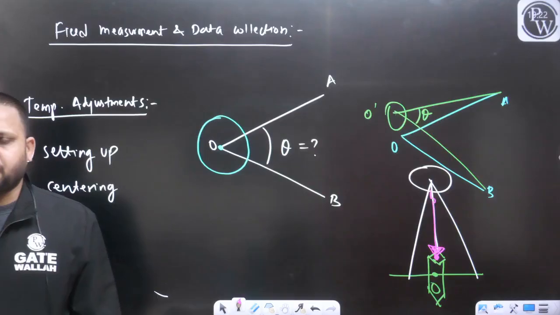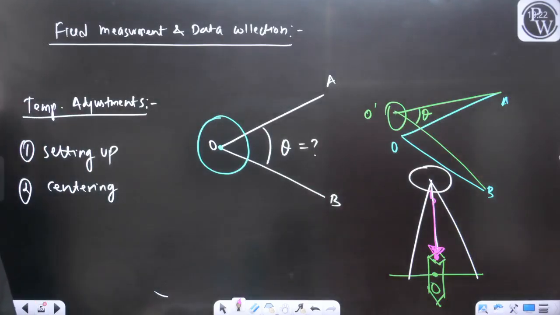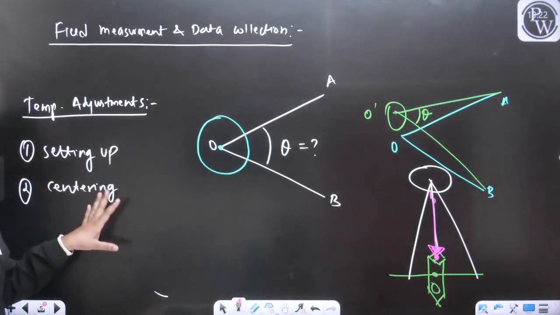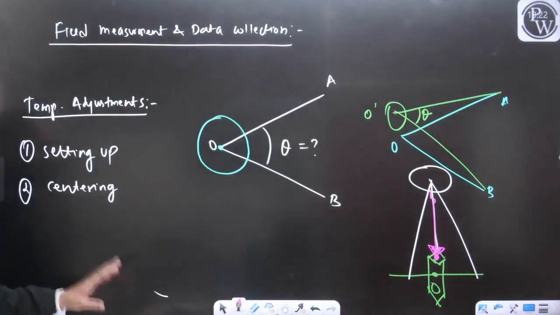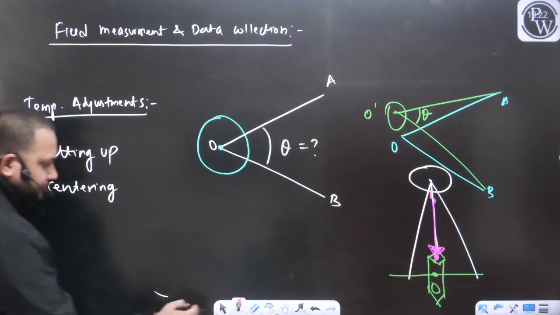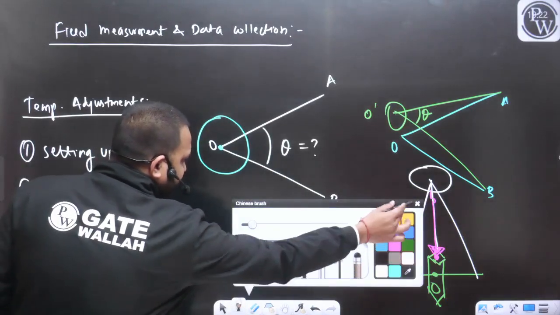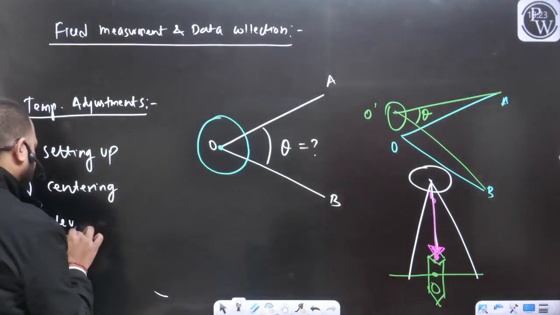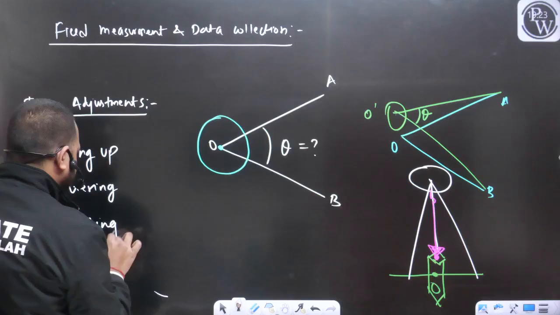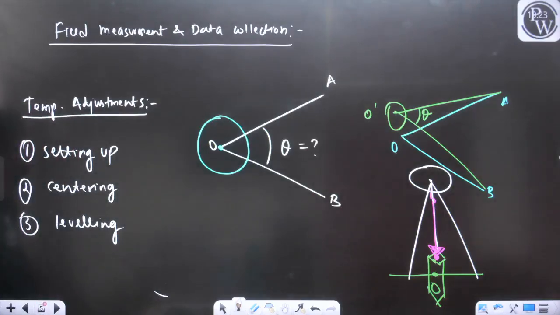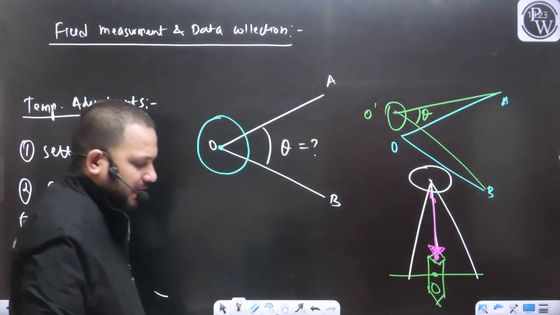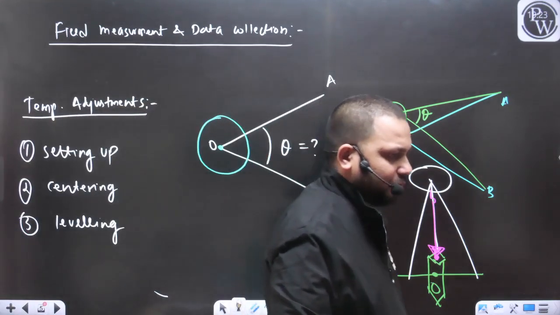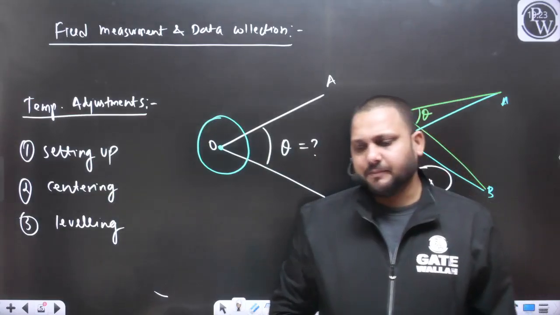What more is required after the centering? After the centering, we have to go for the leveling of the compass.